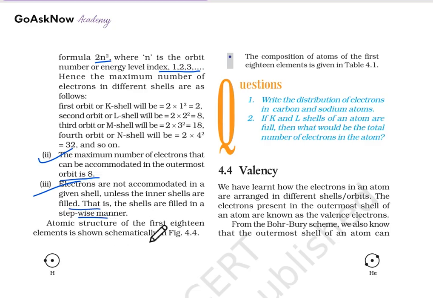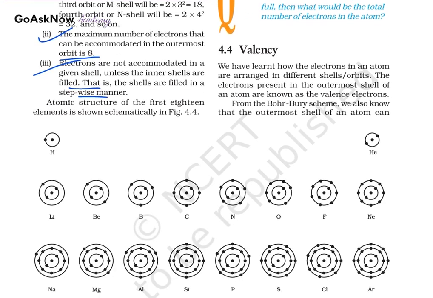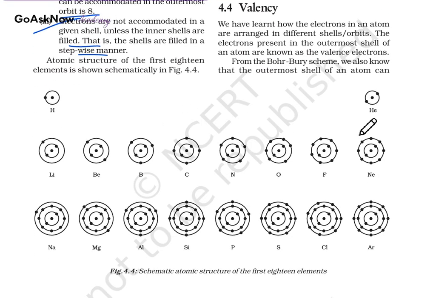The atomic structure of the first 18 elements is shown systematically. See, H, He, and so on. This is the systematic atomic structure of the first 18 elements.